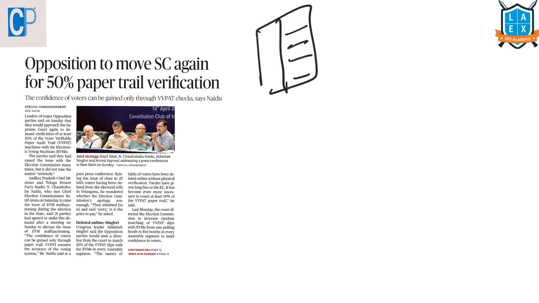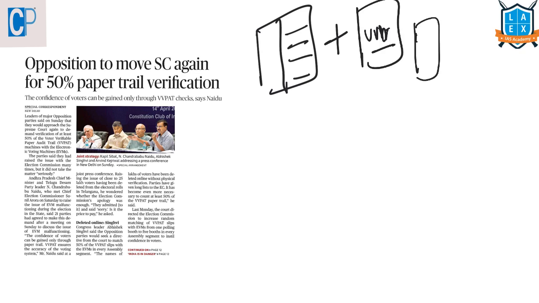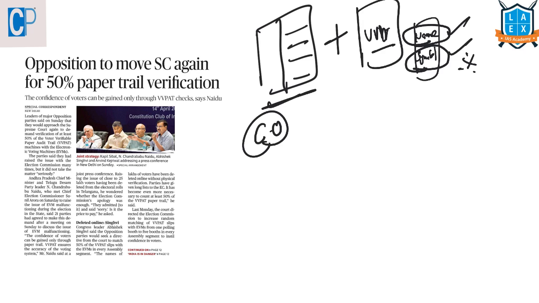Once they press that button, the VVPAT that is attached to this EVM will generate a paper slip, and that paper slip will have the name of the candidate and also the party symbol of that candidate. This is very important. What does the VVPAT slip contain? The name of the candidate as well as the symbol of the party of the candidate. This could be a possible question.